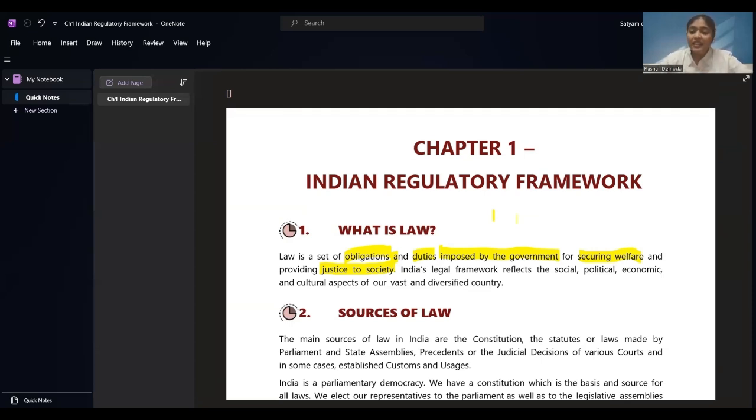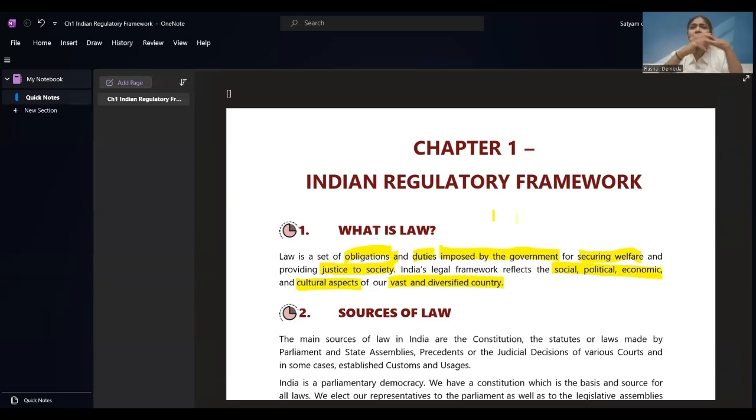Okay. Indian legal framework reflects the social, political, economic, we have the 3 words: social, political, economic, and cultural aspects of our vast and diversified country. Knowing that India is a country where there are multiple languages, we say that we have a diversified country, right? So, this regulatory framework is reflecting the social life of the people, political affairs of the people, economy of the country, and including all the cultural aspects of our country, right? That is what they have said about Indian regulatory framework.